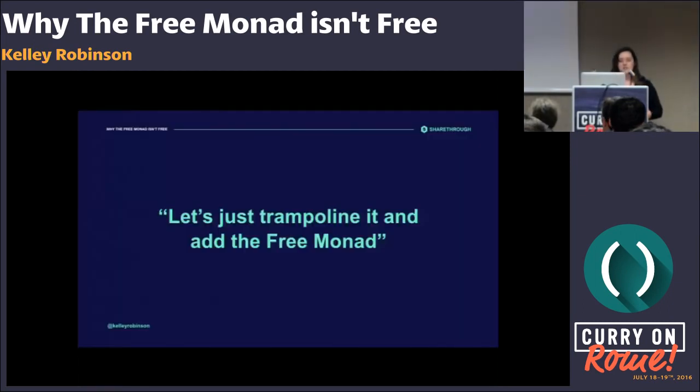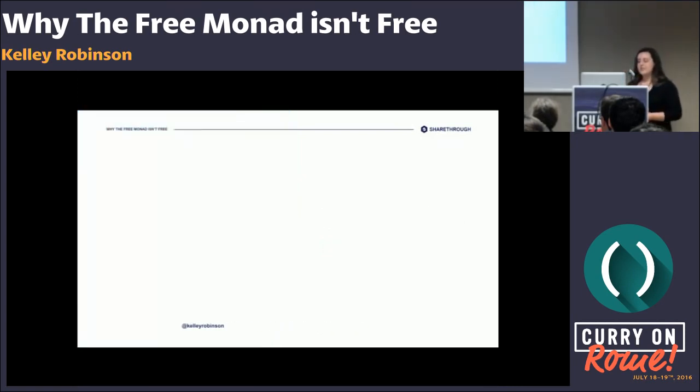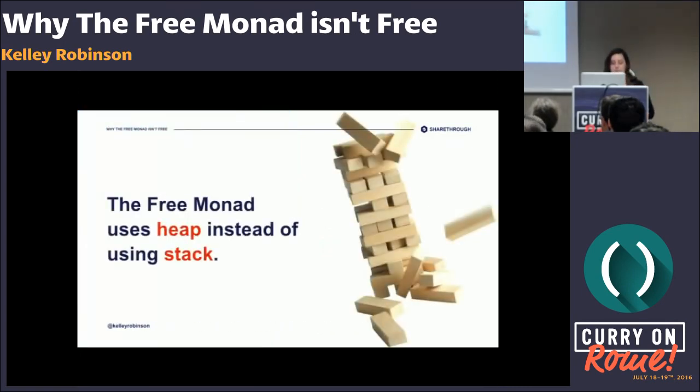So remember my coworker? Let's just trampoline it and add the free monad. When we talk about trampolining, we're talking about expressing all of the control flow, all of the function passing, all of those chained functions, putting them in a loop instead of putting additional functions on the stack. The free monad uses trampolining when it's doing its evaluation, and it exchanges stack for heap. Trampolining and the free monad all come down to exchanging stack for heap. We built up these data structures. That's putting the data on the heap instead of putting additional function calls on the stack.